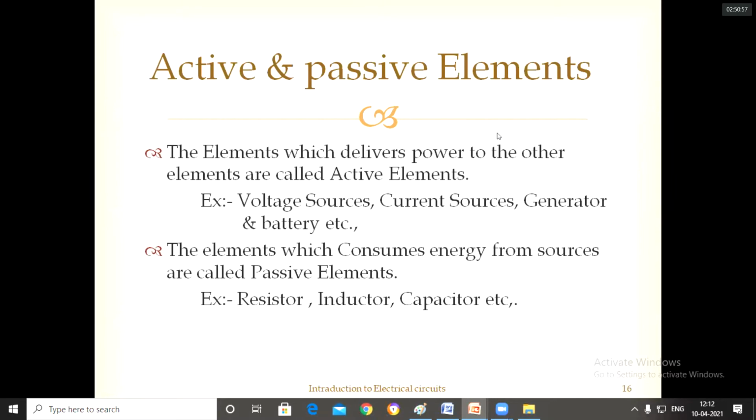And next, passive elements. The elements which consume the electrical energy given by the sources, we call passive elements. Examples are resistor, inductor, and capacitor.